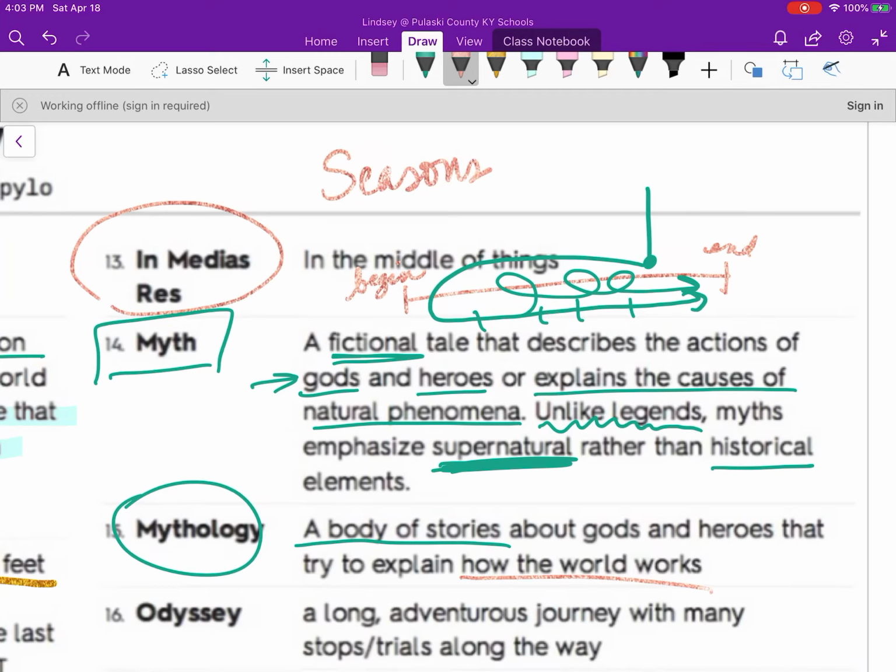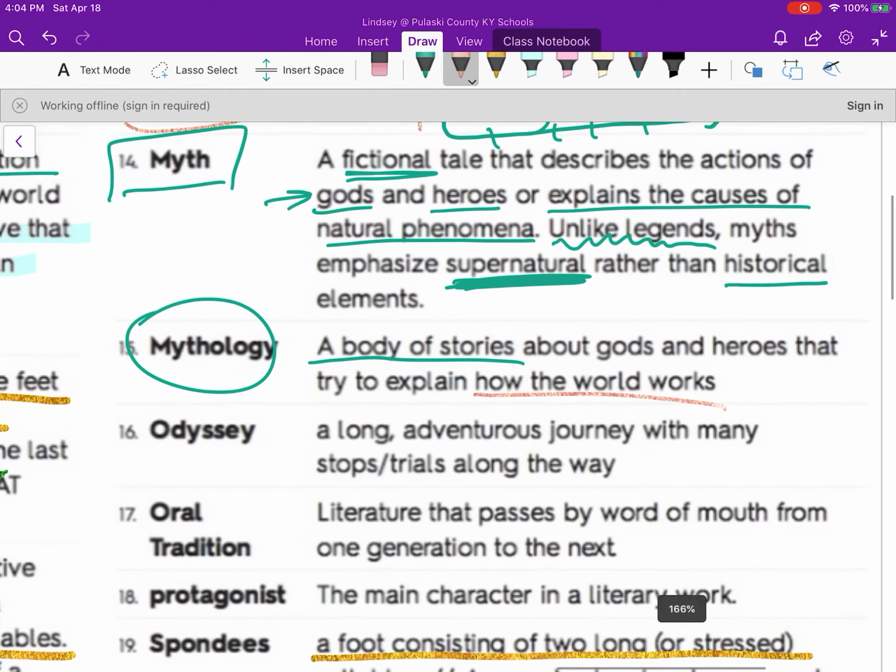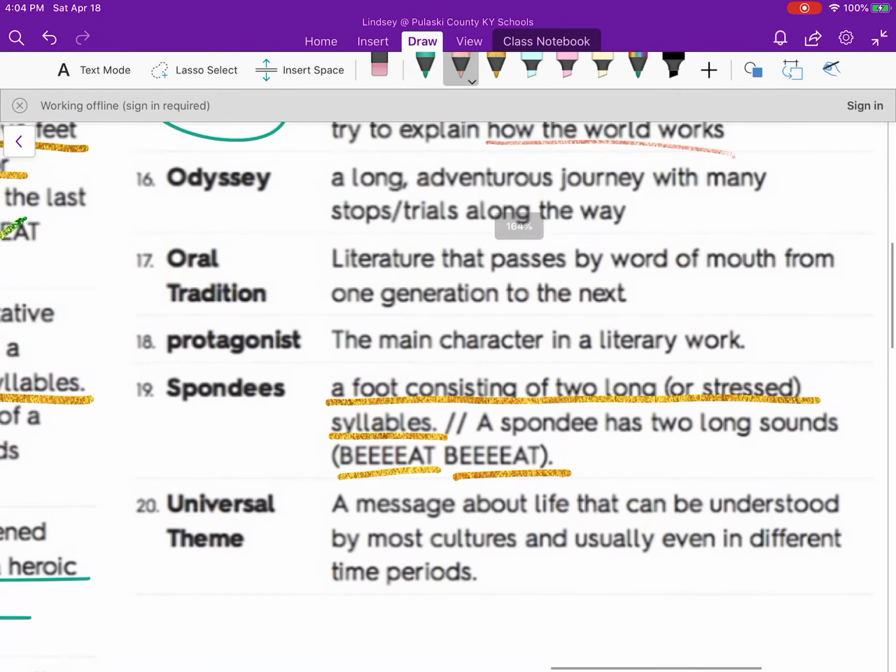So you should look up seasons and Persephone and Hades. That's my favorite one. It's a good one. It's super weird. You'll love it.